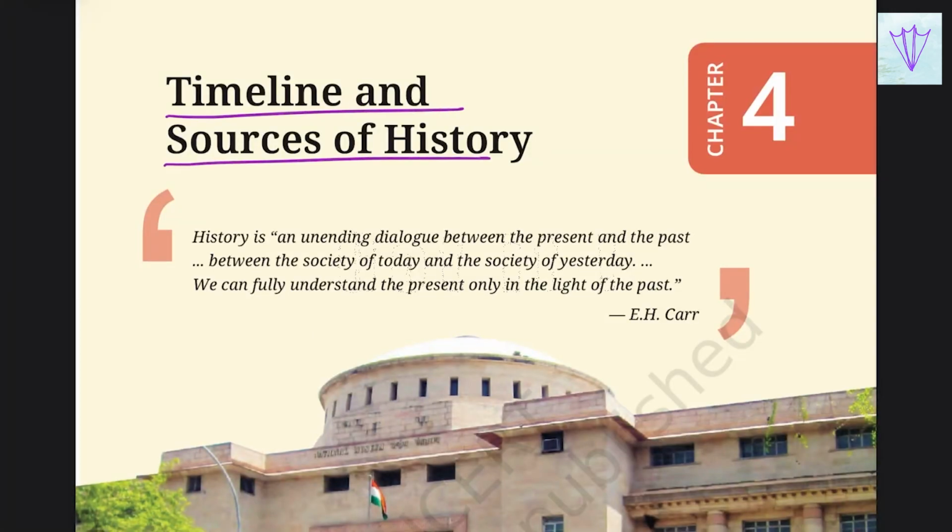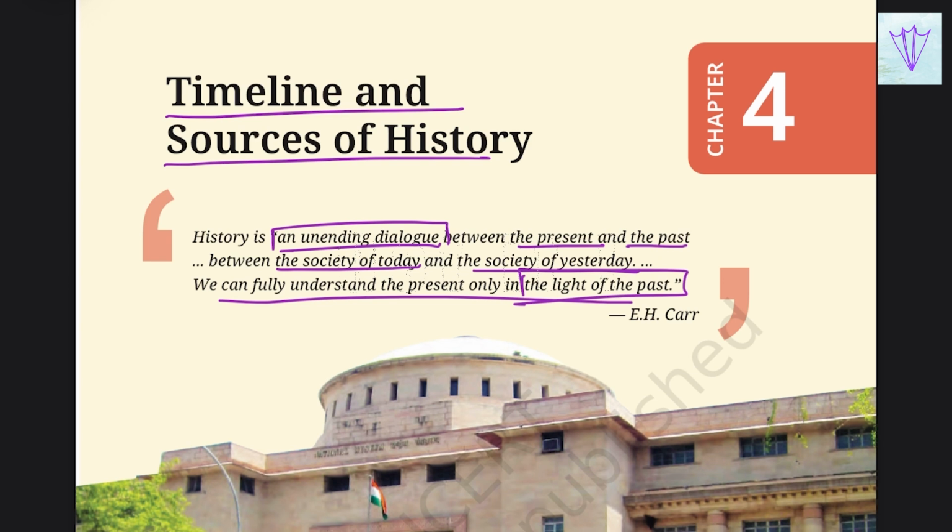Timeline and sources of history. History is an unending dialogue between the present and the past, between the society of today and the society of yesterday. We can fully understand the present only in the light of the past. This is the statement given by E.H. Carr. He states that history is what we understand in between the present and the past.